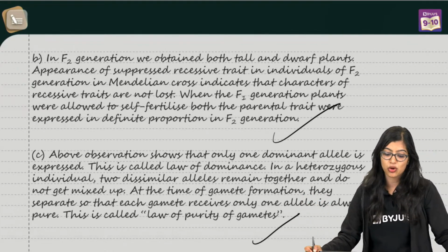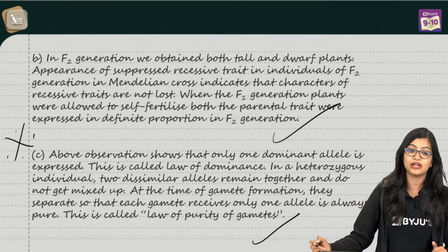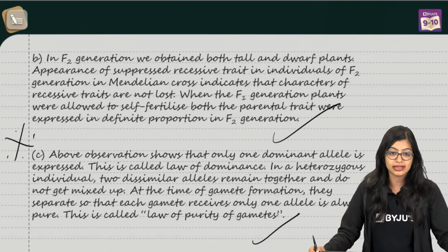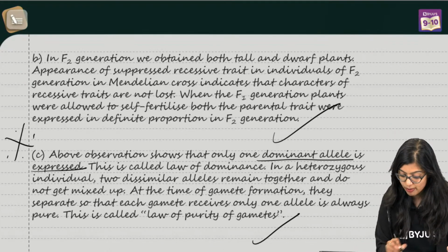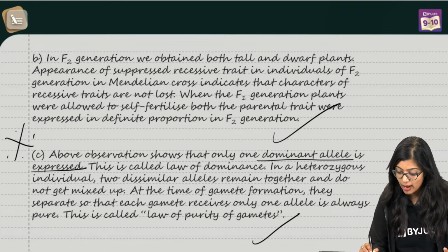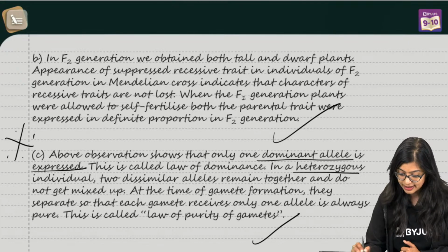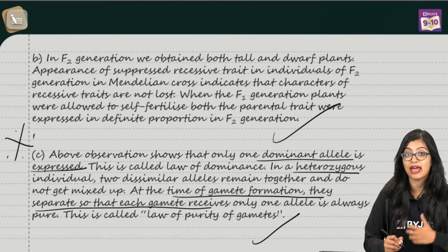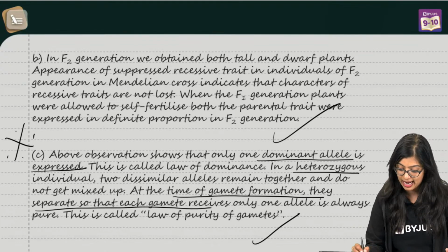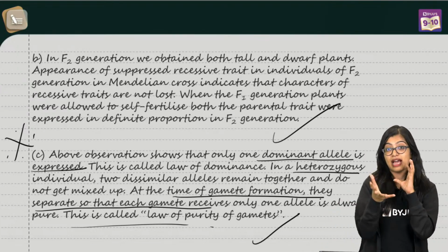Now the last part is asking us, what is our observation? This is what I need you to focus on. In this part, you need to write that, first and foremost, the dominant allele will express itself when in heterozygous condition. Along with this, at the time of gamete formation, the parental alleles separate, and eventually only one allele is present in each gamete.